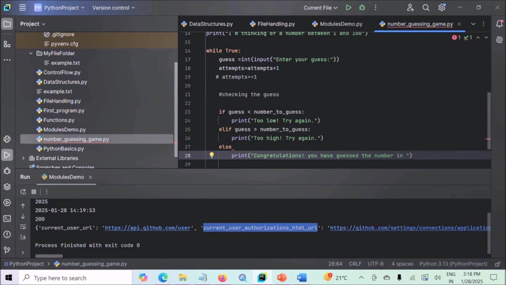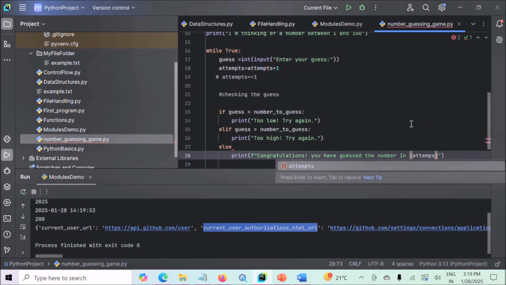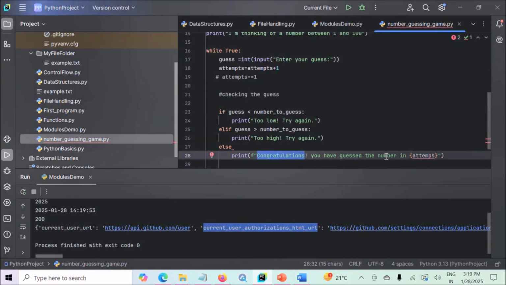Now to format this message, we will use here f string. Now how to use f string? You have to write f here. F, and here in curly braces you have to write the name of the variable you want to display here. So we want to display here attempts. Then our message will be like, congratulations, you have guessed the number in this many attempts.